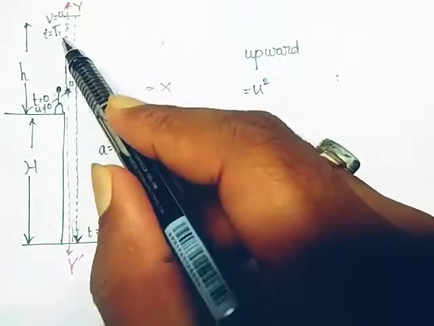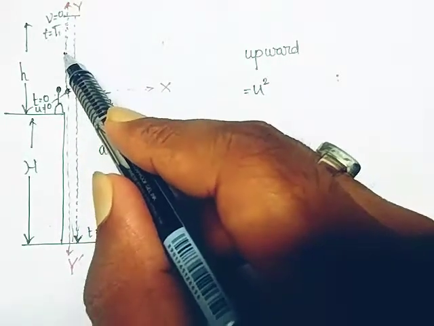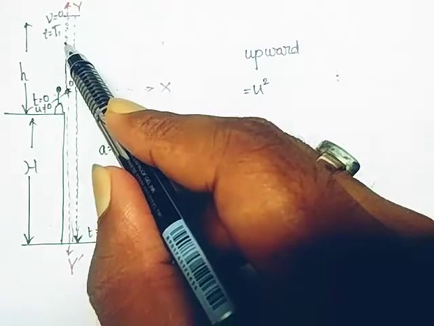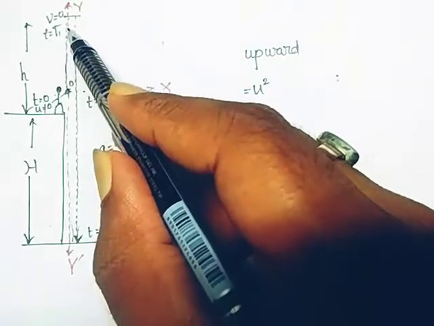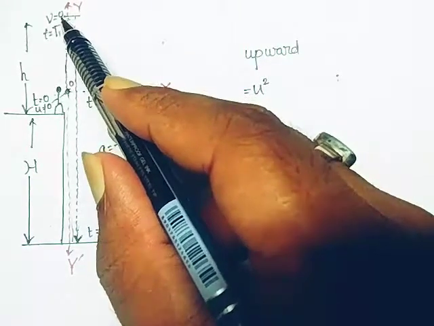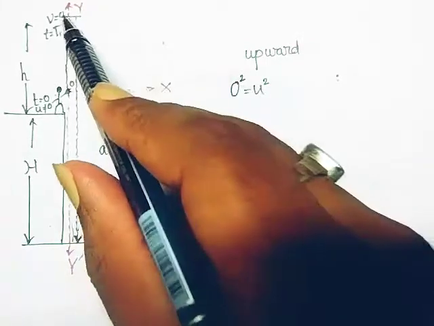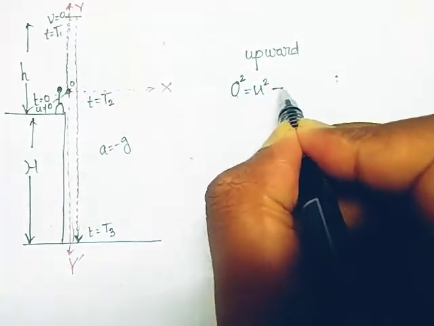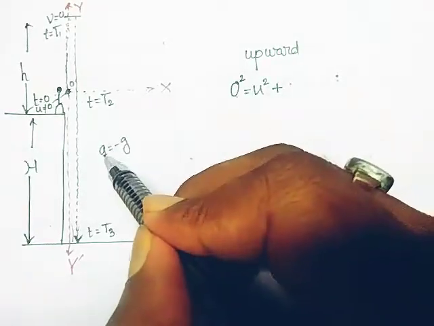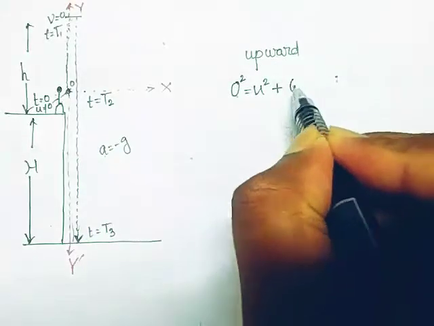Its velocity is continuously decreasing in this part because it is constantly retarded by the acceleration due to gravity. So the final velocity when it reaches that point is 0. So 0 squared equal to u squared plus 2 times the acceleration, which is minus g because the constant retardation is acting on it.